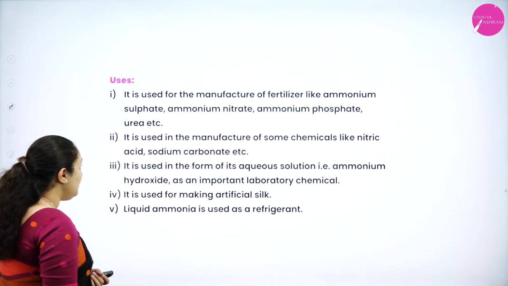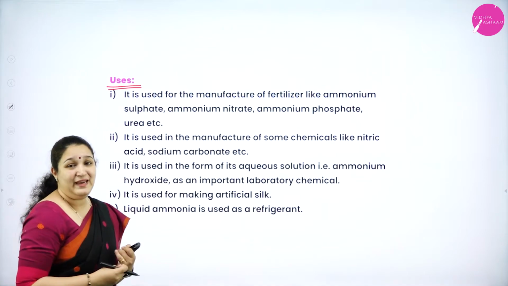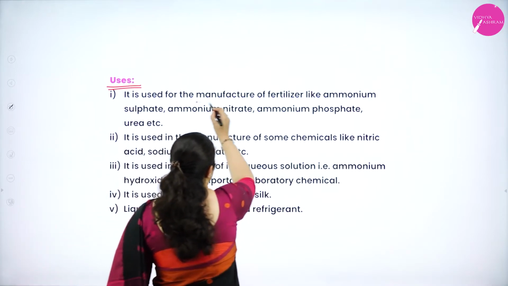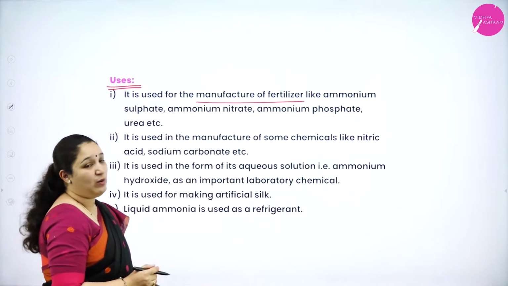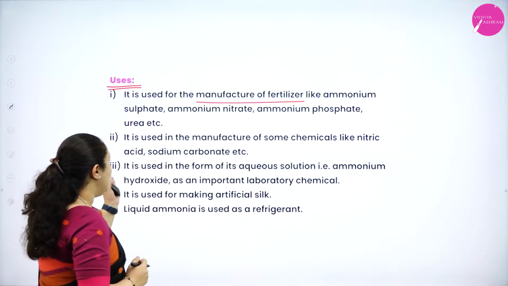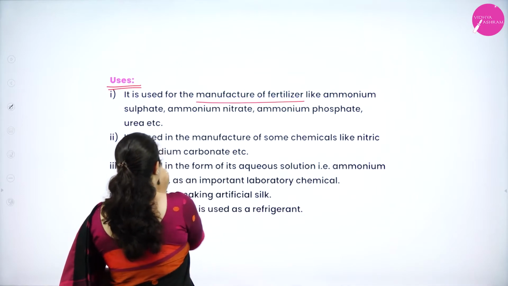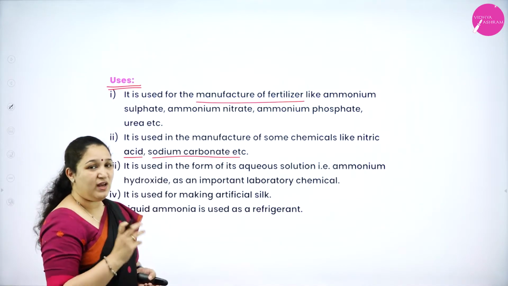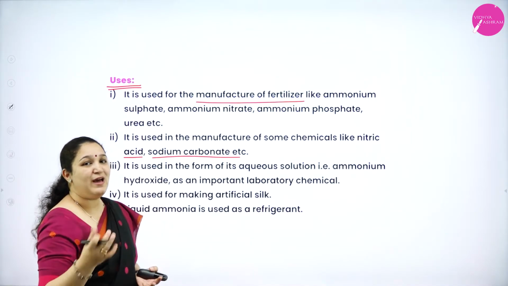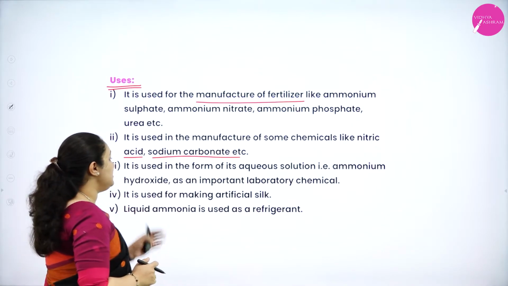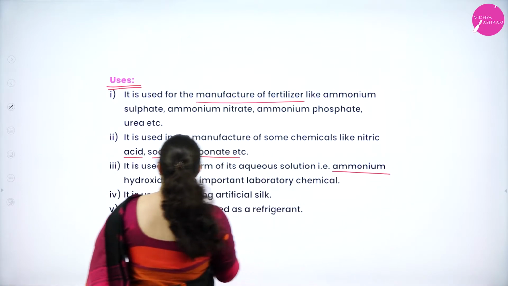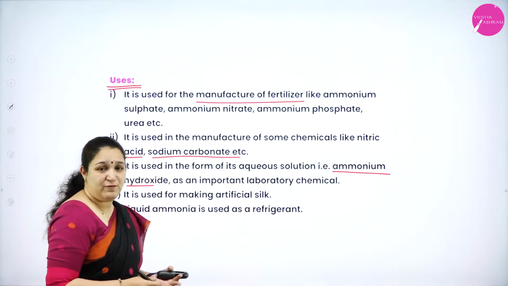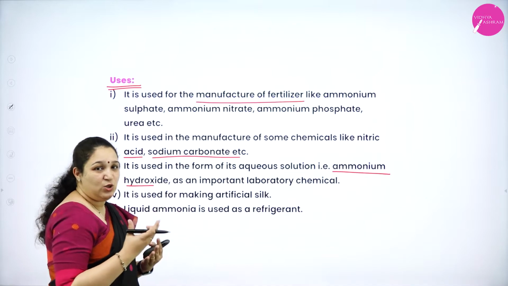Next is the uses of ammonia. The main use of ammonia is in the manufacture of fertilizers like ammonium sulfate, ammonium nitrate, ammonium phosphate, etc. Next use is in manufacture of chemicals like nitric acid, sodium carbonate, etc. We will learn about nitric acid, and you can see that ammonia is one of the raw materials used for its manufacture. Next, it is used to form aqueous solutions like ammonium hydroxide, a very important laboratory chemical that we use very frequently, and it is prepared using ammonia.